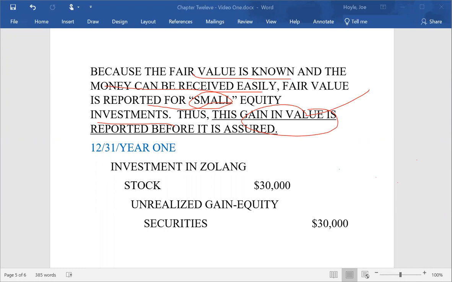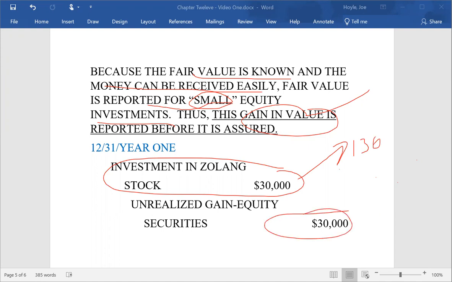Now, there's a lot of people, when this rule came out, did not like it. They said that's not conservative accounting. You cannot recognize a gain until it's assured in financial accounting typically. But FASB disagreed, and FASB said it's more important to recognize this investment at its current fair value of $130,000. And the only way to do that is to recognize that gain of $30,000.